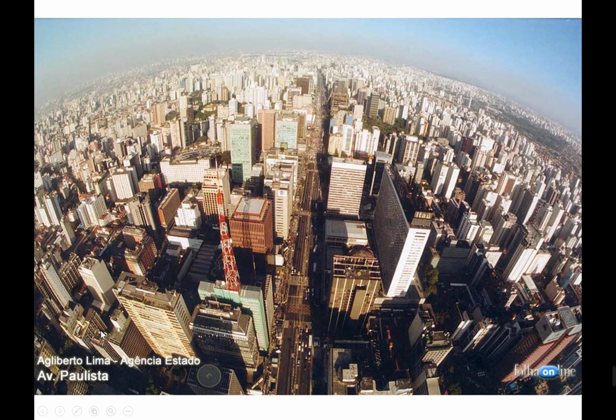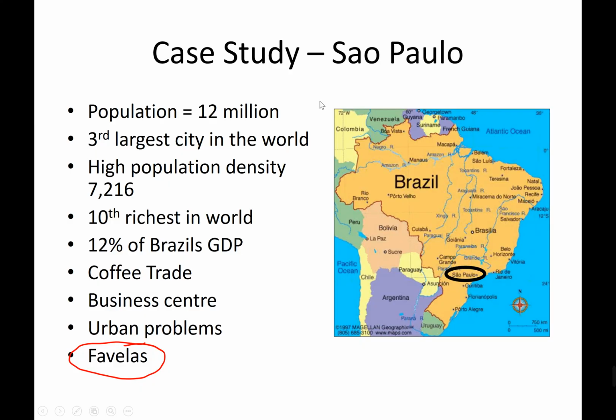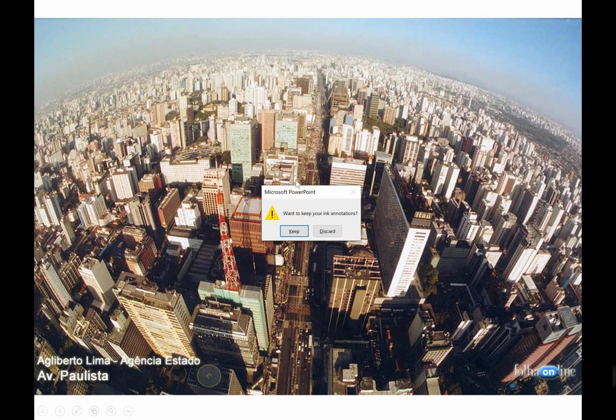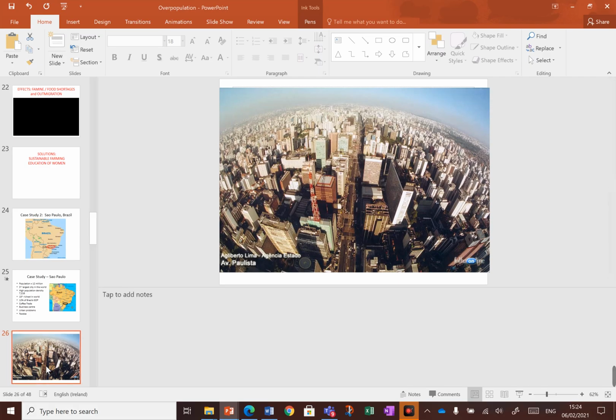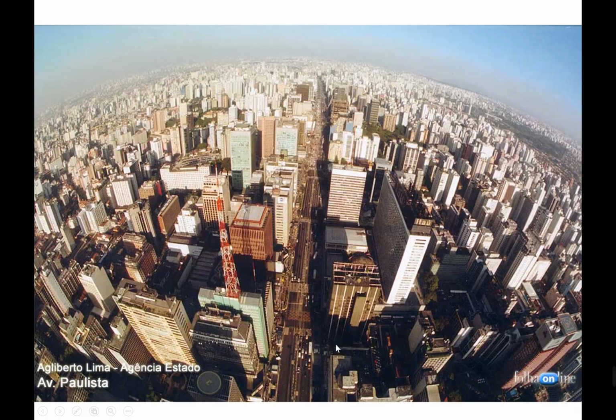Right, so this is downtown Sao Paulo, and you'll see very built up city. This is the business centre here. This is Avenue Paulista. It's the main avenue that runs through Sao Paulo, and if we just zoom out a little bit from this picture, oh no, there should be another image there. Hang on a sec. Nope. Don't know what happened. Anyway, that is downtown Sao Paulo.